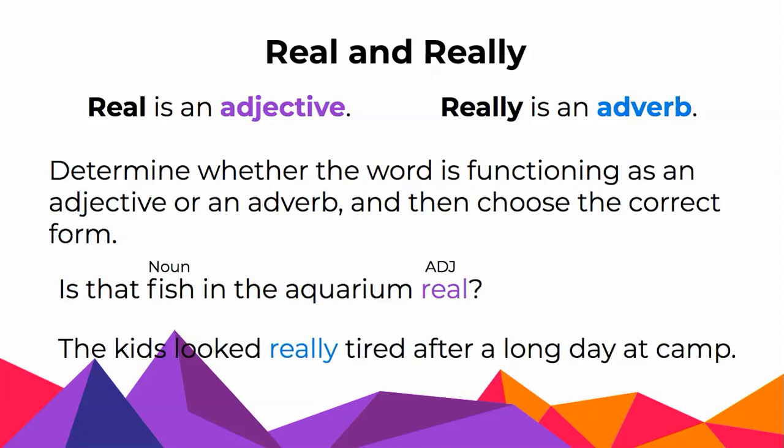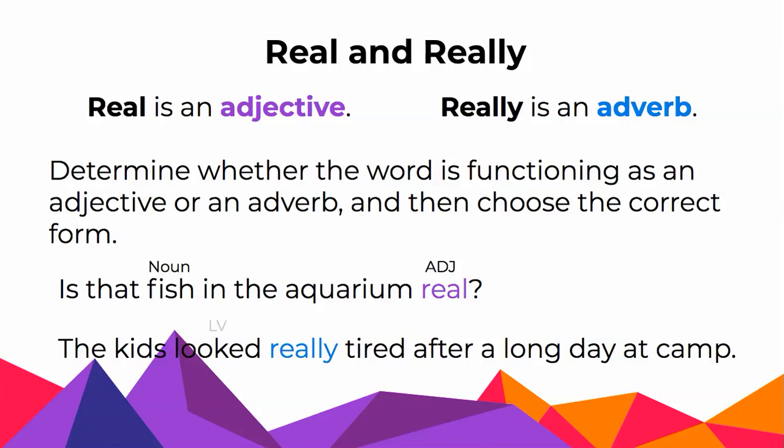The kids looked really tired after a long day at camp. What is really modifying? Well, in this sentence, really is describing tired. But what is tired? Now I need to come back to the verb. The verb is looked. Again, are the kids actively doing the looking, or is looked setting up a description?